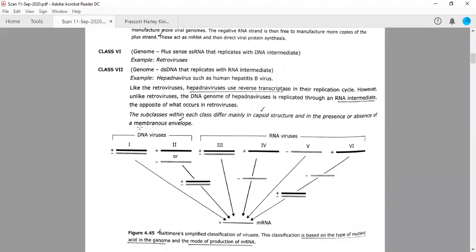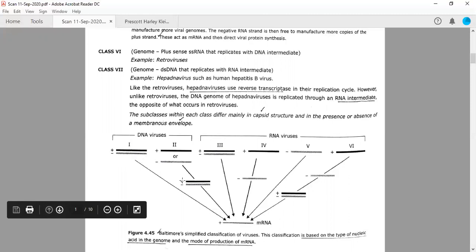Right, so Baltimore used this system, classification system to classify different viruses. First of all, he used two things. One is the nature of nucleic acid present in the virus. Depending upon the nature of genetic material, it can be DNA viruses or RNA viruses. Generally, the first two classes, class 1 and 2, are the DNA viruses, whereas the rest four classes are RNA viruses.